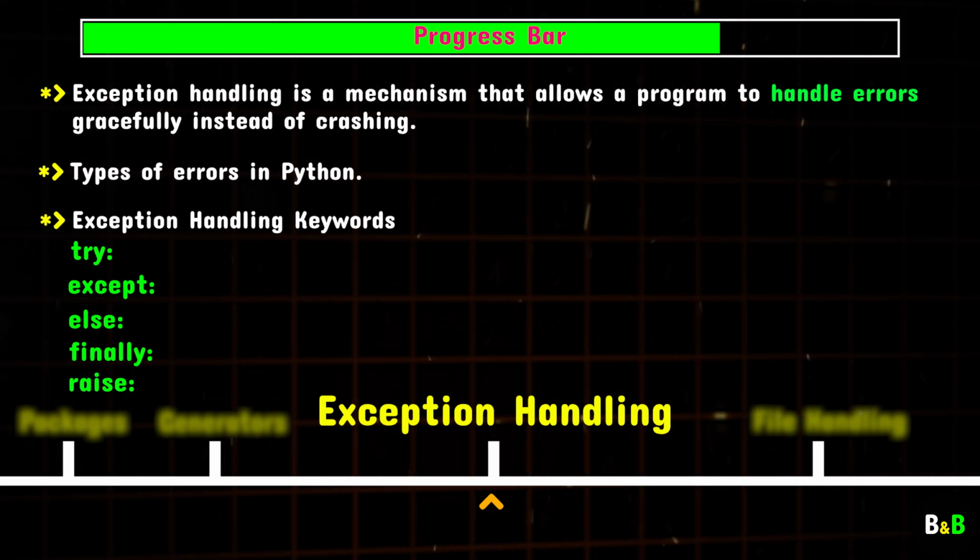Finally, we'll learn the syntax for exception handling and practice applying it to real-world examples. This is a vital skill for any programmer, because no matter how good your code is, handling errors effectively is what sets great programs apart from good ones.